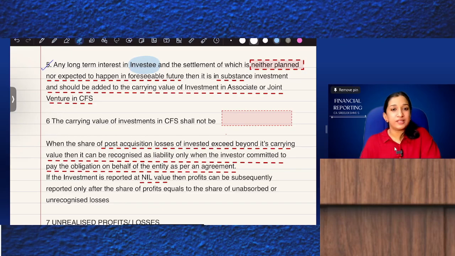Any long-term interest in investee, the settlement of which is neither planned nor expected to happen in the foreseeable future, is in substance investment and should be added to the carrying value of investment in associate or joint venture in CFS. No idea what this is?